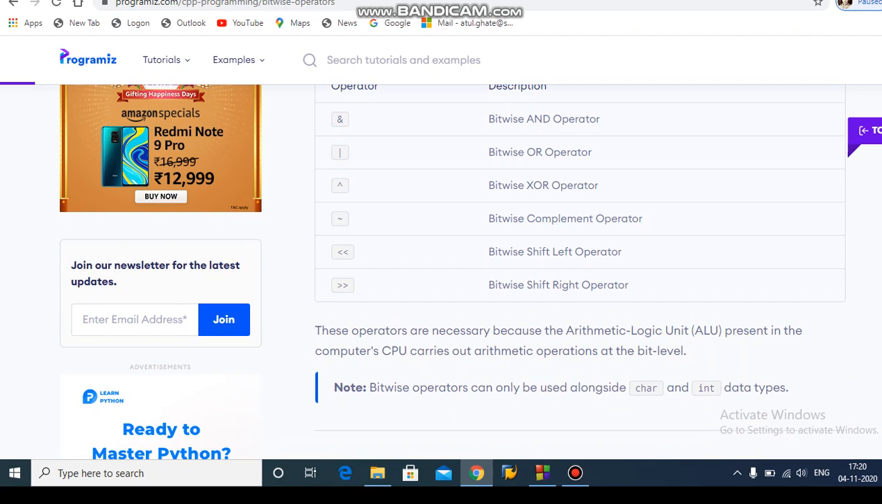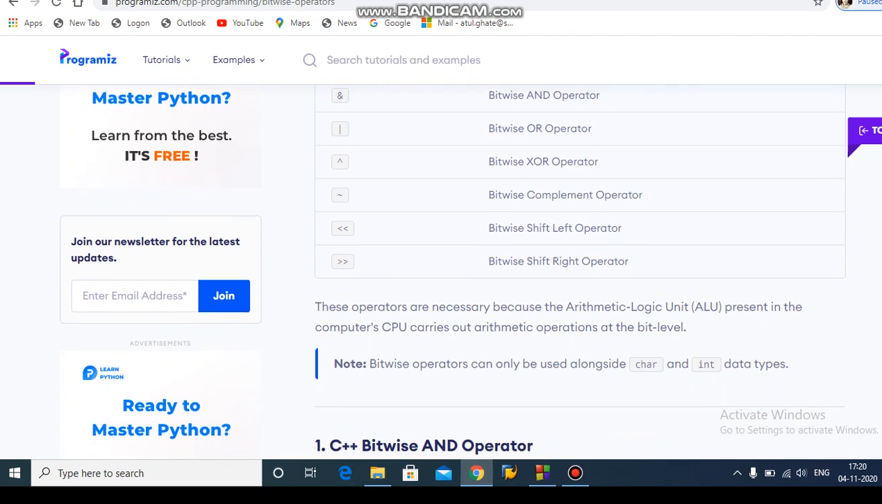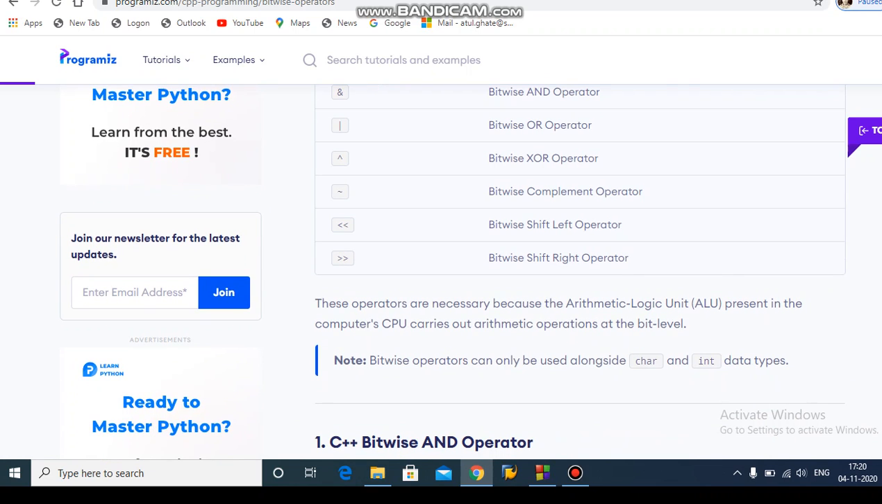These operators are necessary because the arithmetic logical unit is present in the computer. The CPU carries out all arithmetic operations at the bit level. So this note is very important. Bitwise operators can only be used alongside char and int data types.